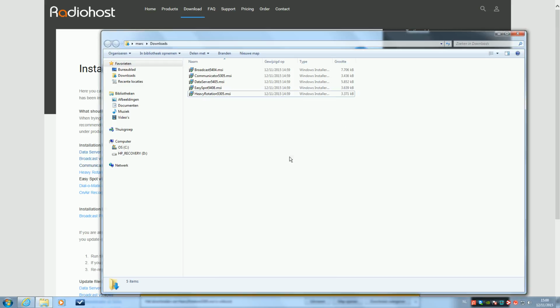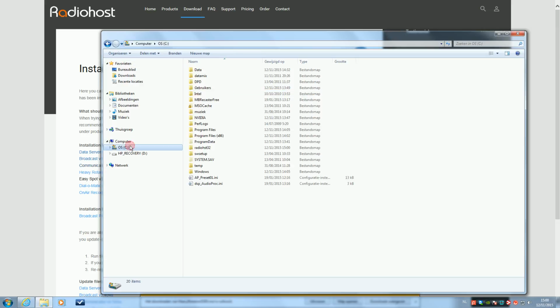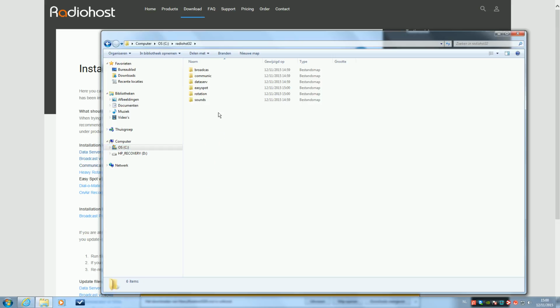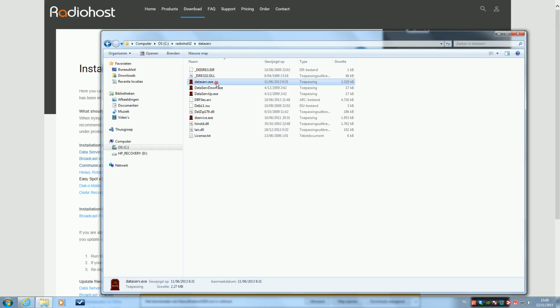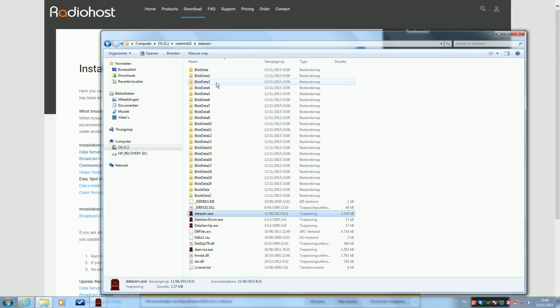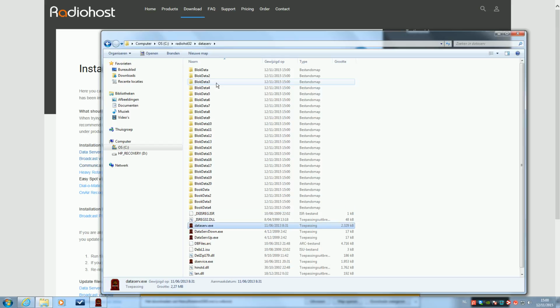So, that's done. The last thing before we can use the Radiohost system is start the data server. At first use, data server will unpack all database files. That can take some time, so please be patient. Once all files are extracted, the data server will start and go up and running.